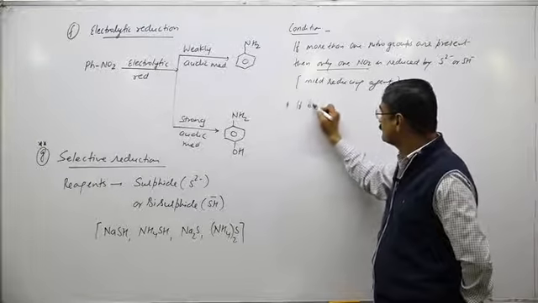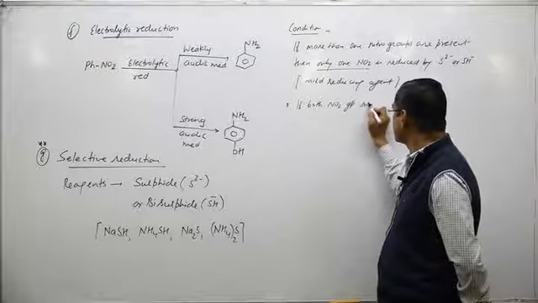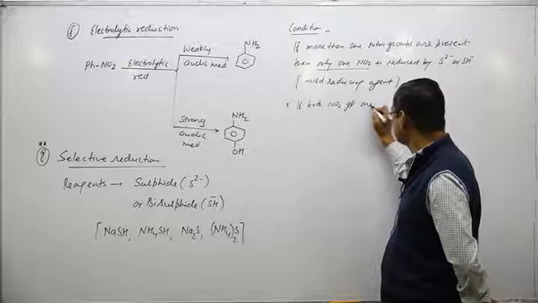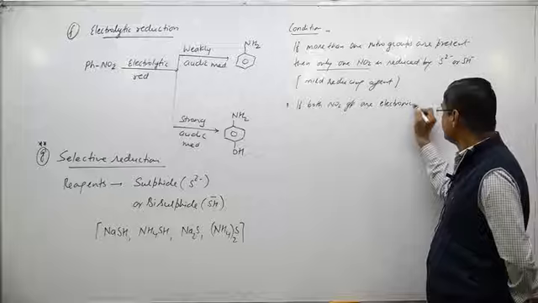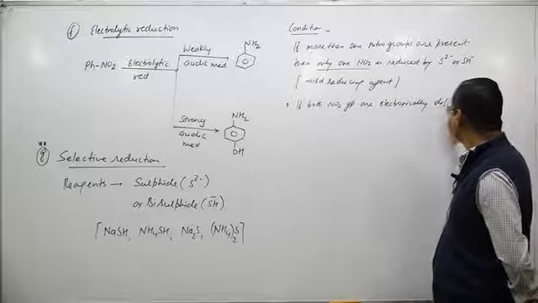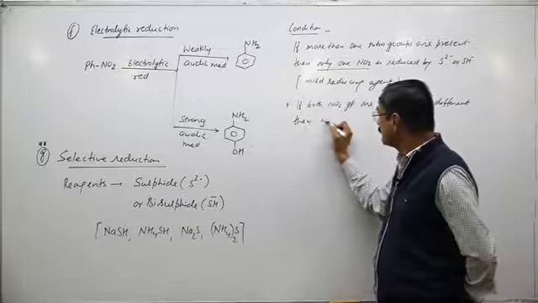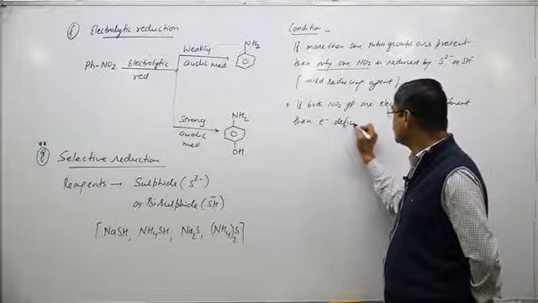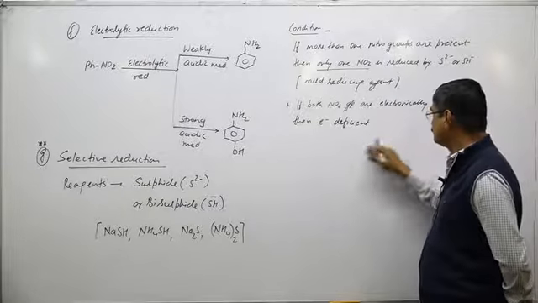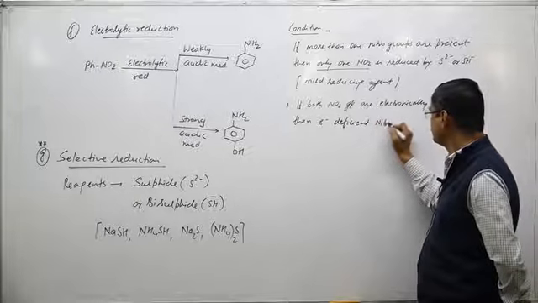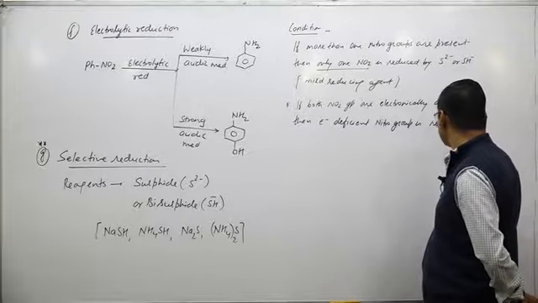If both NO2 groups are electronically different, then the electron deficient nitro group is reduced preferably.